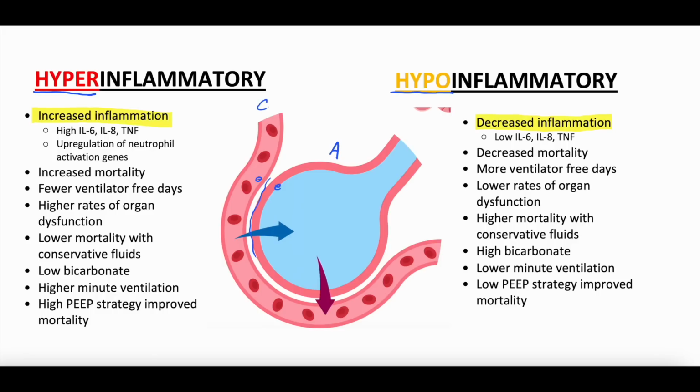What that really means is, when they look at these biomarkers, there's higher interleukins, these are cytokines, inflammatory markers: higher IL-6, IL-8, tumor necrosis factor. There's upregulation of neutrophil activation genes. Neutrophils are an innate immune cell that responds to sites of possible infection and causes inflammation. Whereas in the hypoinflammatory type, obviously, lower levels of IL-6, IL-8, tumor necrosis factor.